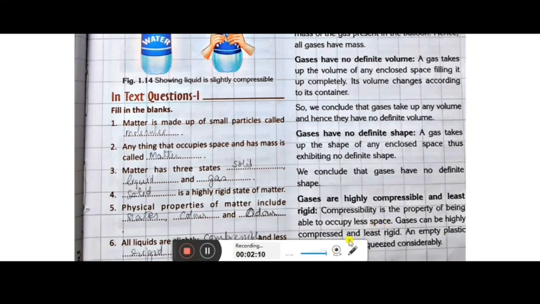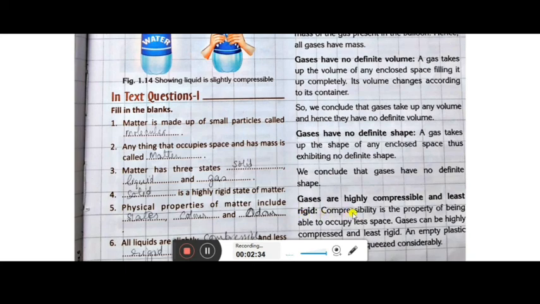Gases can be highly compressed and are least rigid. The best example is CNG, compressed natural gas. It is given there, natural gas, but it is in the compressed form. CNG, you know very well that it is used for which purpose? Do you know? For the vehicles. CNG is a smoke free gas.